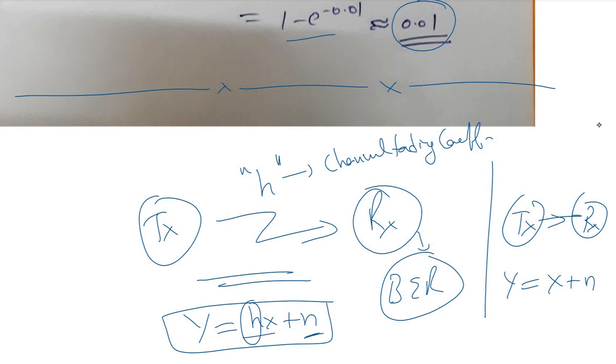So using this expression, we'll find out the bit error probability for the BPSK modulation scheme for a wireless channel. That we will cover in the next lecture.